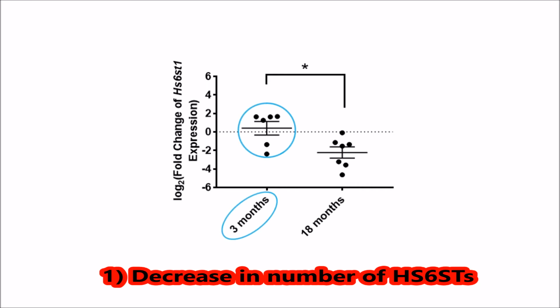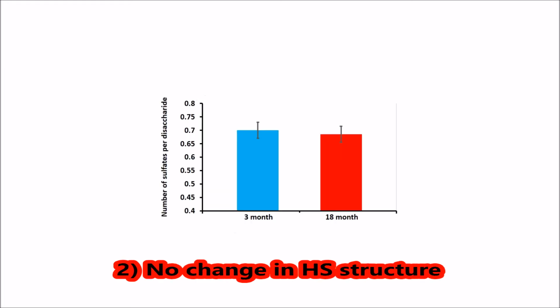Firstly, we found that with increasing age, the number of HS6STs decreased. So in theory, we would assume that the number of sulfate groups bound to HS would decrease. However, this was not the case, as we found that the number of sulfates, hence the structure of HS, did not change with increasing age. So this suggests that other enzymes within the body work to maintain the structure and the number of sulfate groups bound to HS, independently of the number of HS6STs.